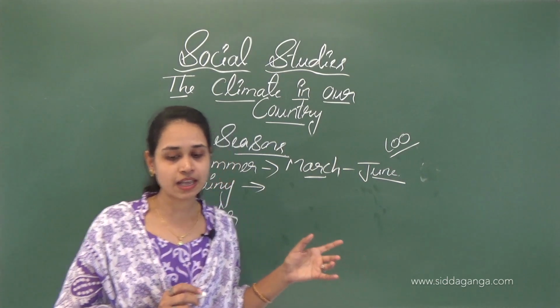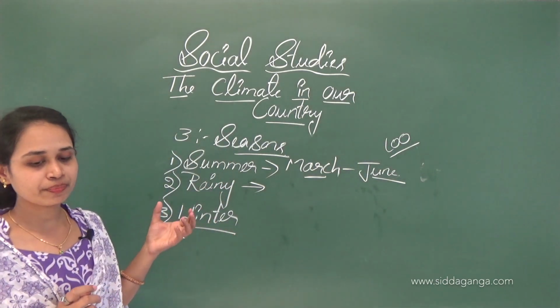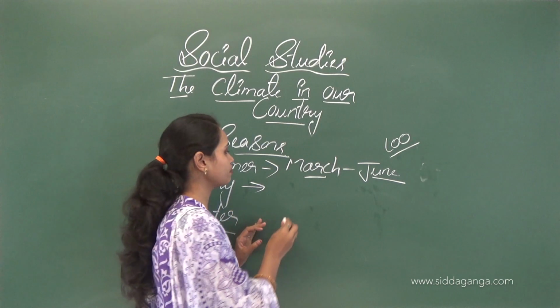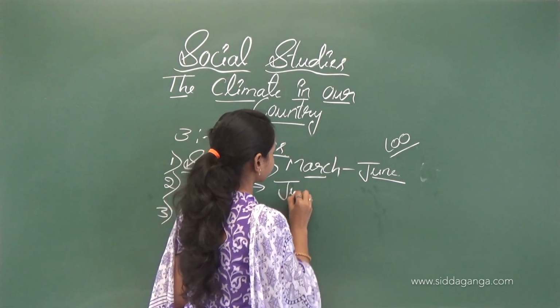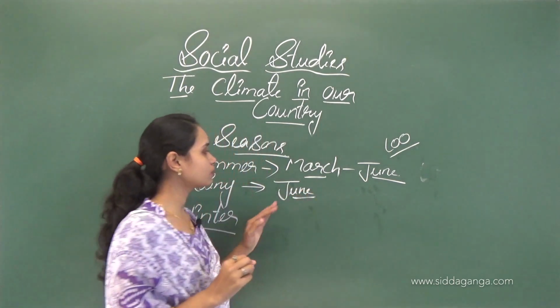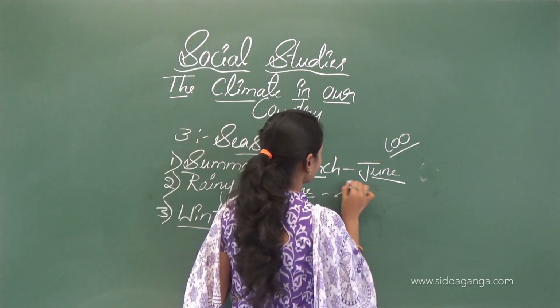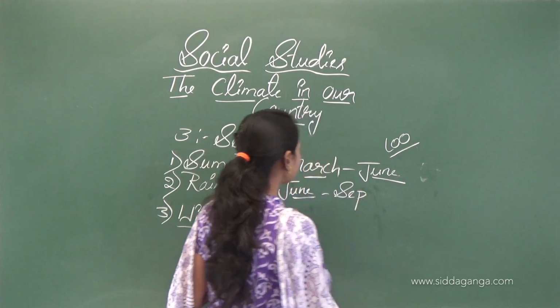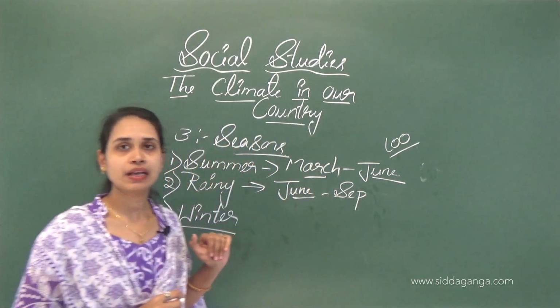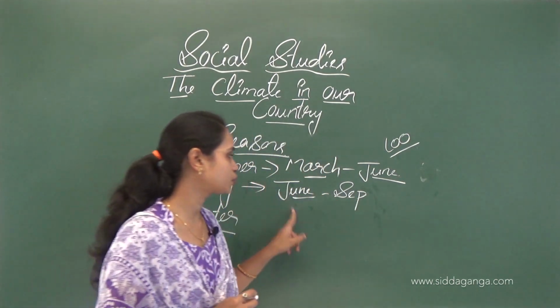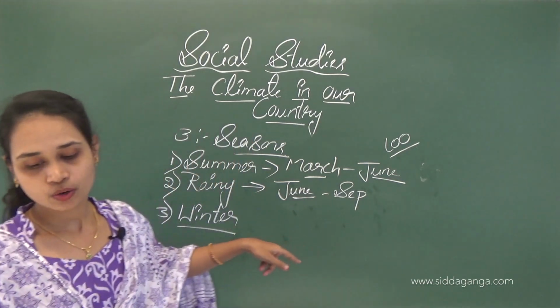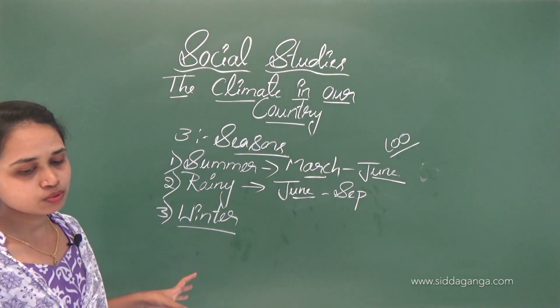The rainy season lasts from the middle of June to September. Rainy season comes in the middle of June to September, during the monsoon period.